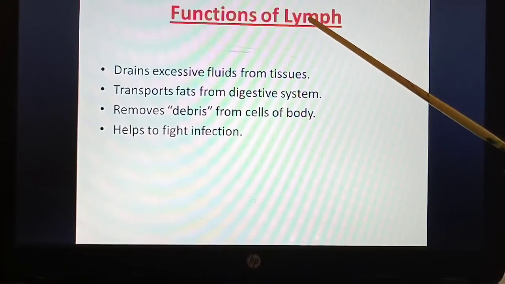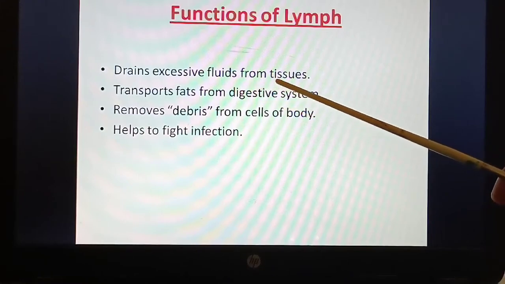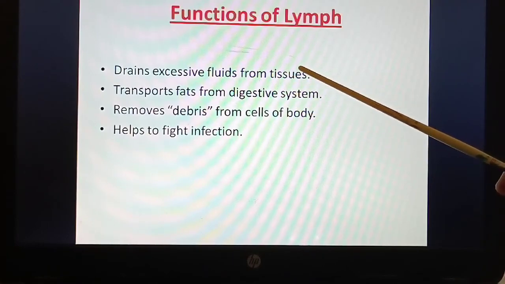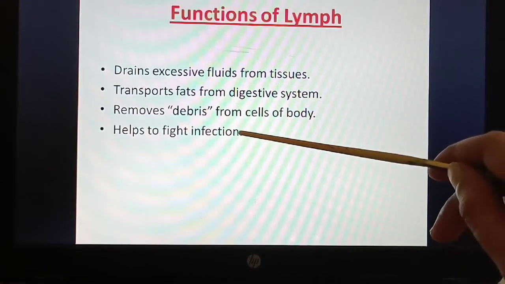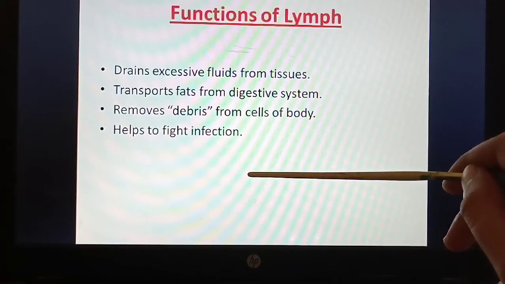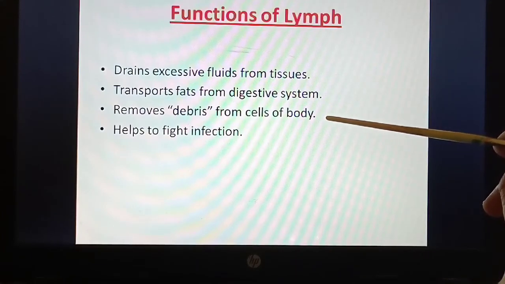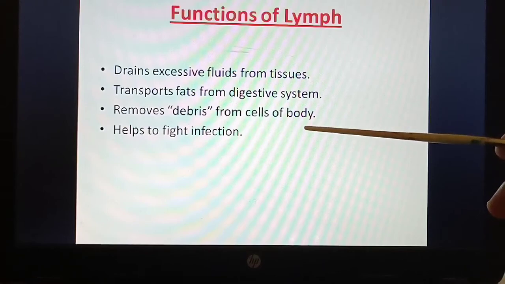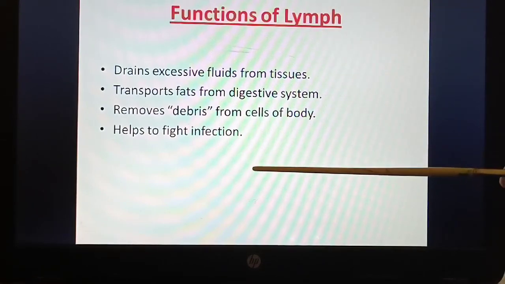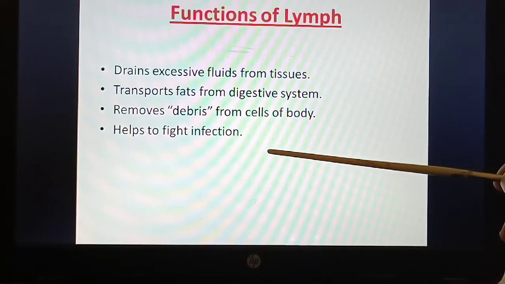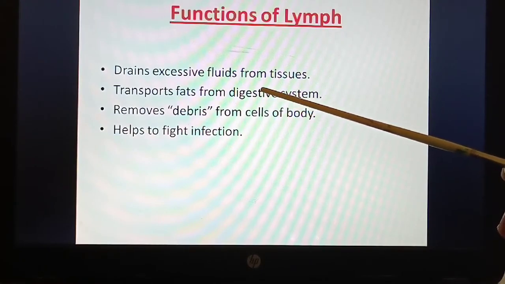Let's see the functions of lymph. First of all, it drains excessive fluids from tissues. It puts the fluid back into veins. So whatever the leaked plasma, that plasma will be put back to the veins. So the excessive fluid which is there drains from tissues. Now in the lymph, white blood cells are present, therefore it is pale or white in color. Since the function of the WBC is to help in immunity, this lymph also helps in immunity.